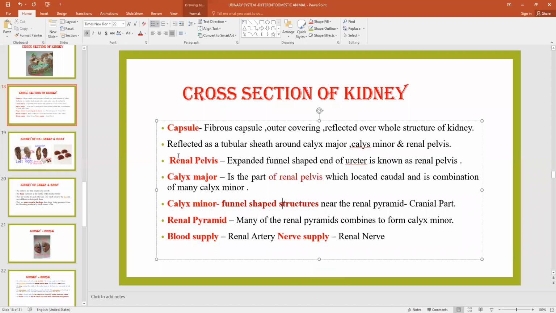What is the capsule, what is the renal pyramid, what is the calyx minor, and what is the renal pelvis. Okay, and nerve supply is by the renal nerve, and blood supply is by the renal artery. So we have completed the structure of the kidney of the ox.